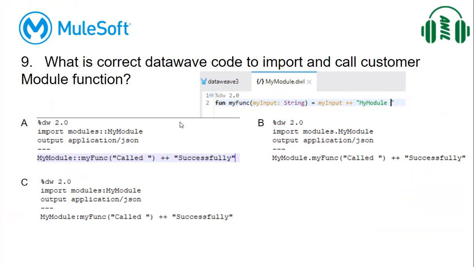So this is one custom module, and we need to call this function from DataWeave. When we want to call a function from a custom module, we need to import that module and then call that function. So how to import and how to call? We should know that syntax to answer this question. Let us see this in Studio.